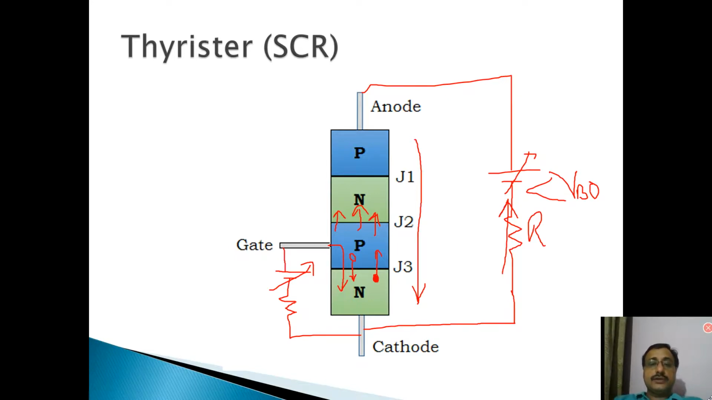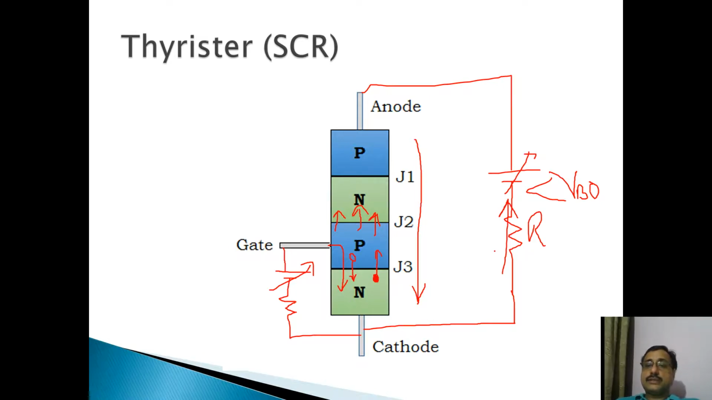Before the application of this gate current, the SCR was not conducting. It was blocking the current. It was working in forward blocking mode. Forward voltage was there, but it was blocking the current. It was not allowing the current to pass through it. But with the application of gate current, the SCR begins to conduct, and anode to cathode current flows. A large amount of anode to cathode current flows through it.